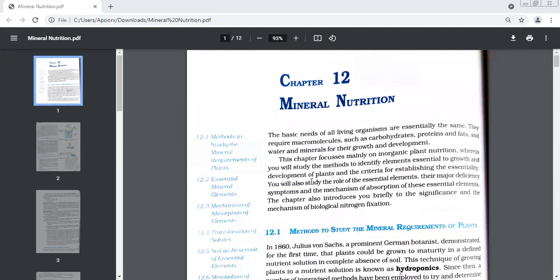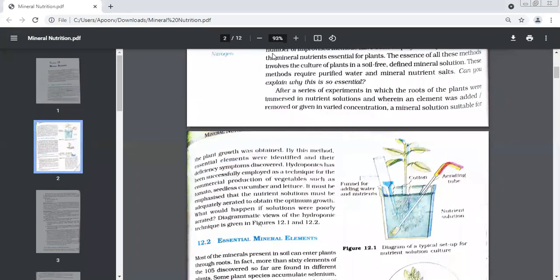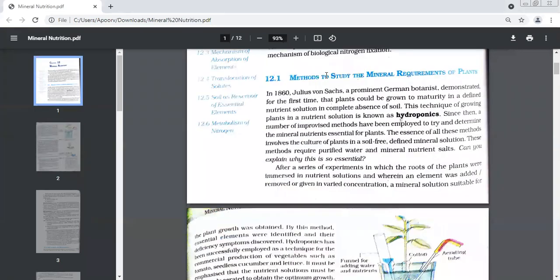Yes. See, in the previous chapter, we said how water and food reaches a plant. Now we'll study in detail how minerals reach the plant, and which minerals are needed by a plant and why they are needed. Let's read this very quickly. Methods to study mineral nutrition requirements of plants. Hydroponics. This paragraph, read quickly. You must have come across this word hydroponics. Just read it quickly.